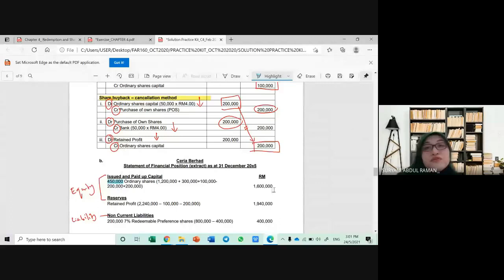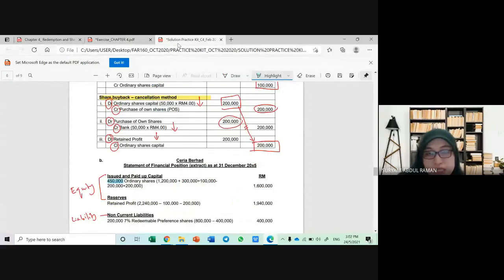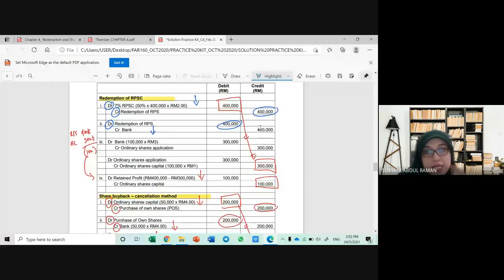What about the value? Okay, the value is very simple. You take the last balance, 1,200,000. As you can see here, 1,200,000, and you just adjust for the value in the journal entry. Okay, look for the ordinary share capital. Is there any account affected?